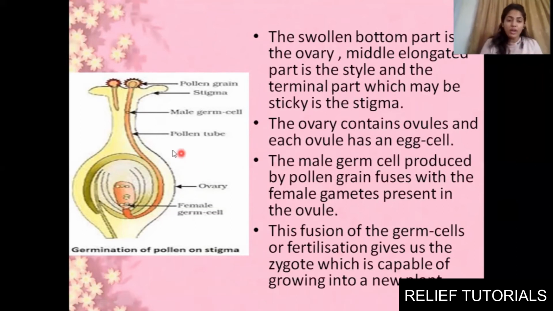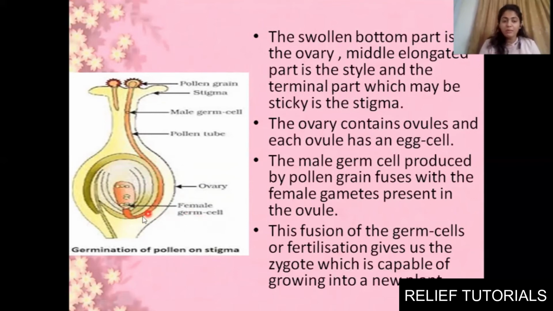As soon as this tube is formed, you can see the male germ cell is round. That male germ cell will slowly travel through this tube, penetrate inside the ovule and fuse with the egg cell. You can see here the female germ cell is present.